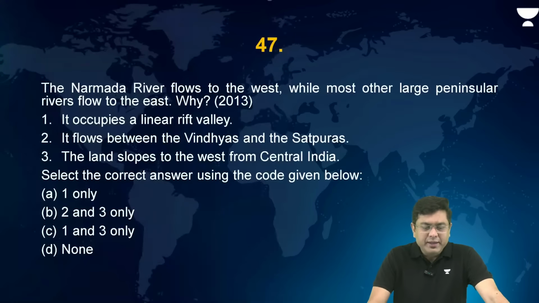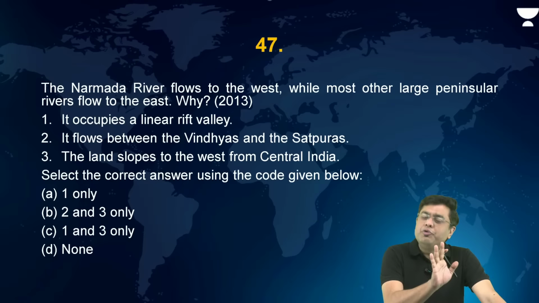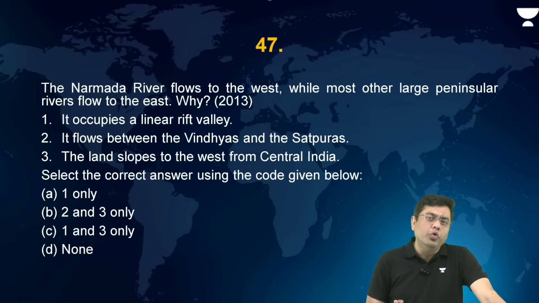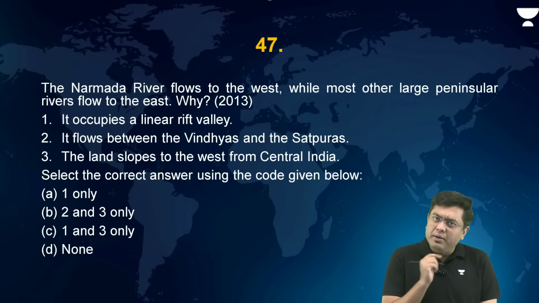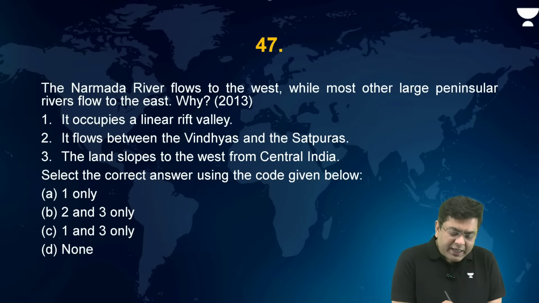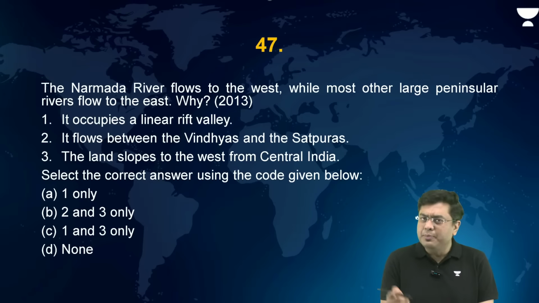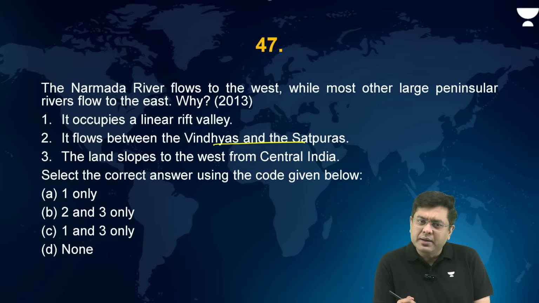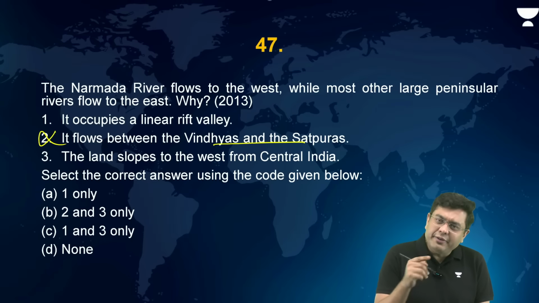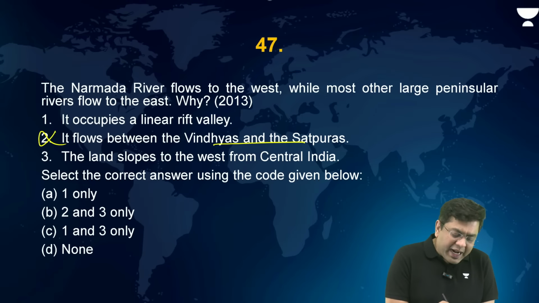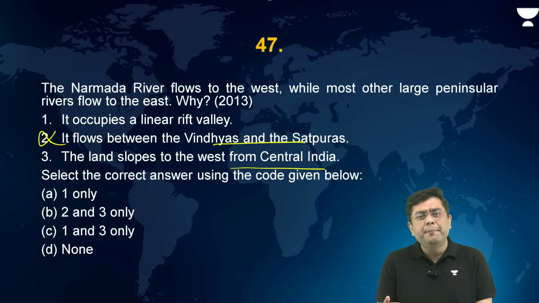If you think about it, look at the question and look at basically the options here. Understand, you have to reply what the question is asking, not what you know, because that will lead to mistakes in this. So, does the river Narmada flow to the west because it is lying between the Vindhyas and the Satpura? No. Does it flow to the west because the land slopes to the west from central India?